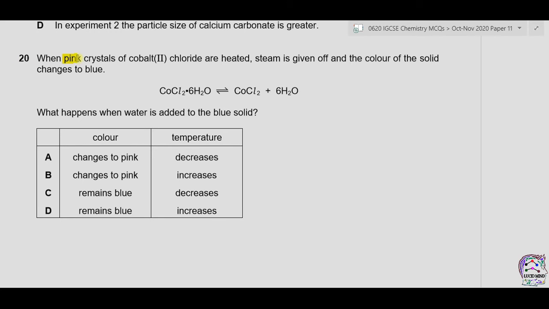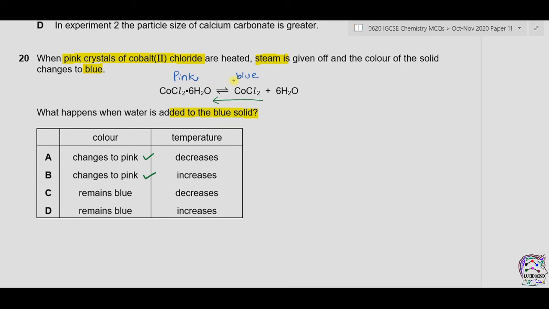Question 20. When pink crystals of cobalt(II) chloride are heated, steam is given off and the color of the solid changes to blue. What happens when water is added to the blue solid? This is the reaction. So we have pink color on the reactant side and blue color on the product side. When water is added to the blue solid, the reaction will move backward and pink crystals will be formed again. So the color will change to pink.